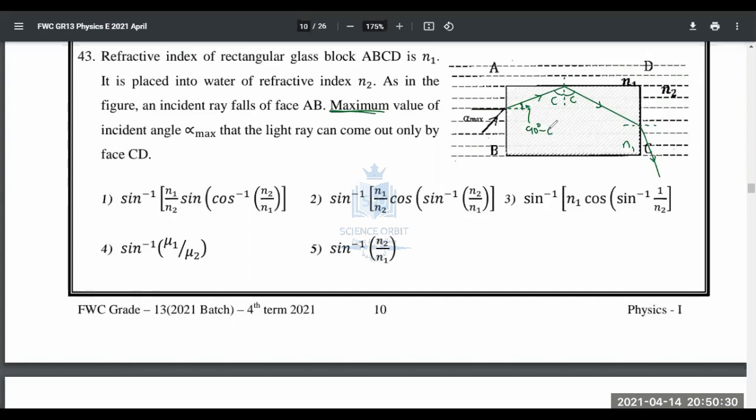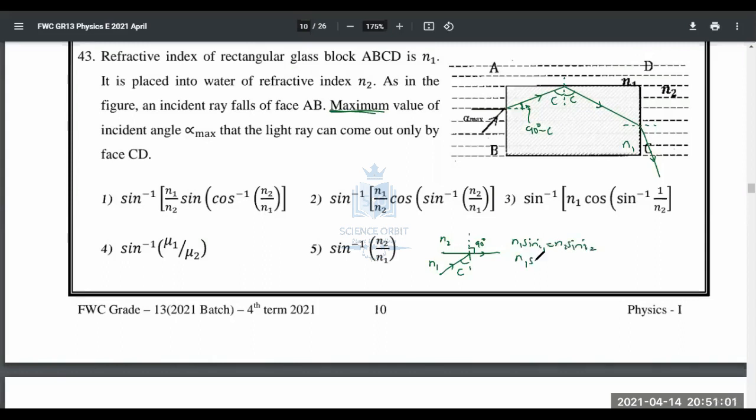First of all, we need to find this C. How do you find that C? To find that C, you have to consider this. At critical refraction, this is going to be 90, and this is going to be C. Important: the refractive indices, N2 is water, N1 is the glass. So according to Snell's law, N1 sin I1 equals N2 sin I2.